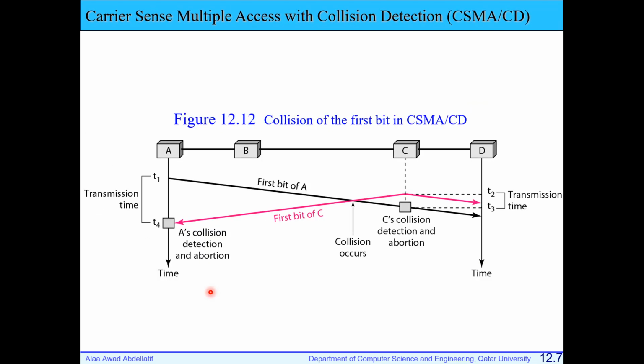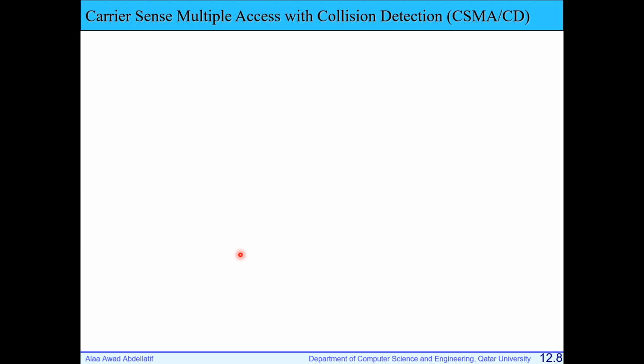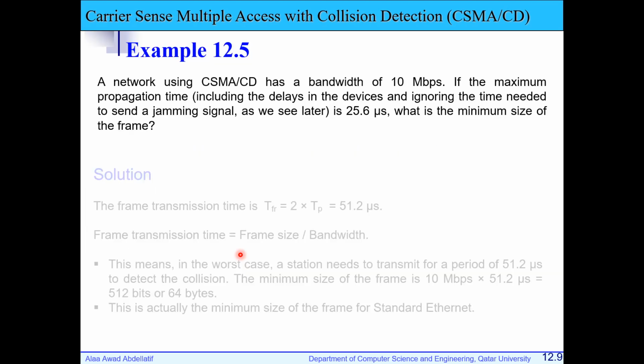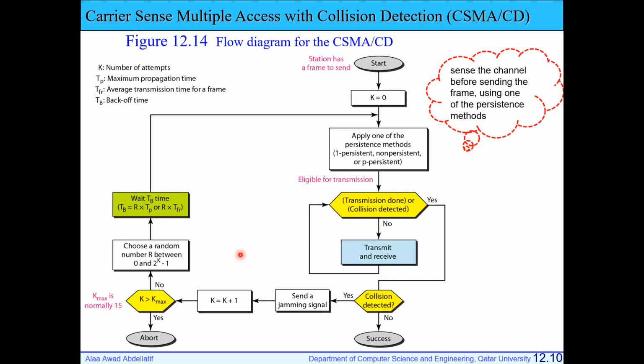Then we talked about the first enhancement over carrier sense multiple access, which is carrier sense multiple access with collision detection, where we can detect a collision before the end of the transmission. So if a station detects a collision, it can stop the transmission, and we saw that this collision can be detected using energy levels.